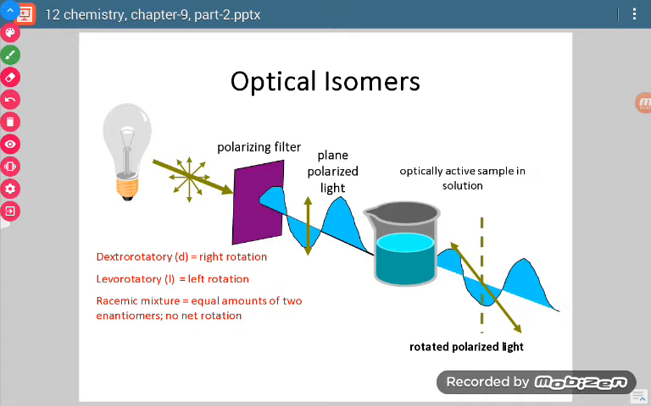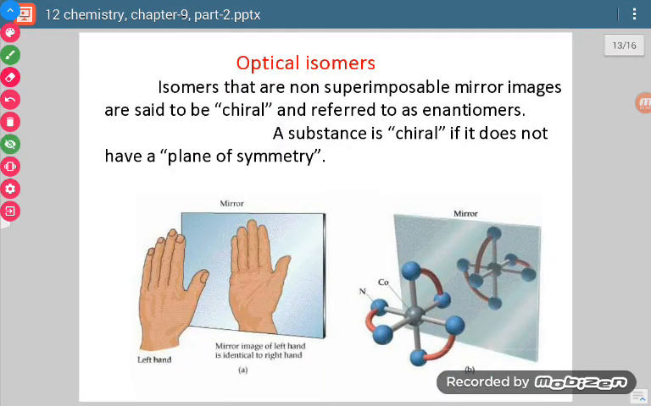If it is rotating the plane polarized light towards right, then it is D form. If it is rotating the plane polarized light towards left side, then it is L form. And this D and L form constitute optical isomers, and this phenomenon is called optical isomerism. Now let us understand one more word, that is chiral. What do we mean by chiral, or what are enantiomers?